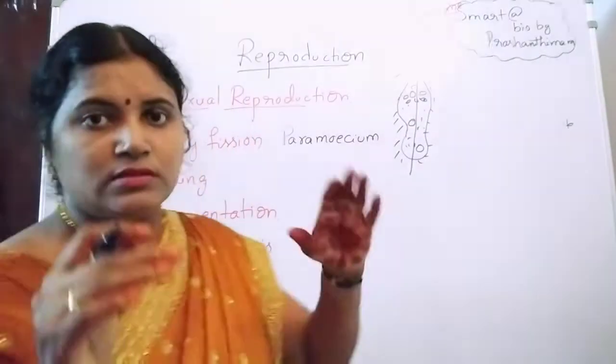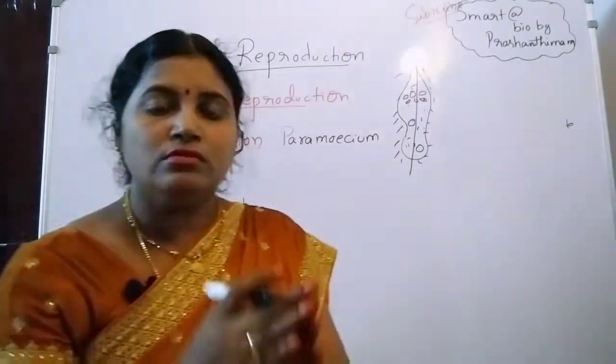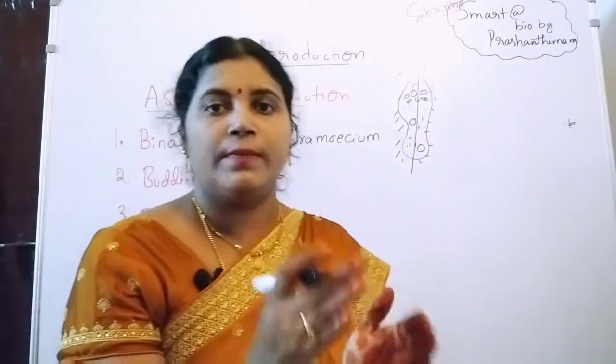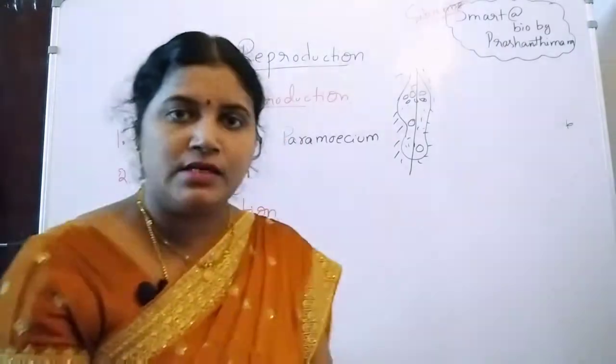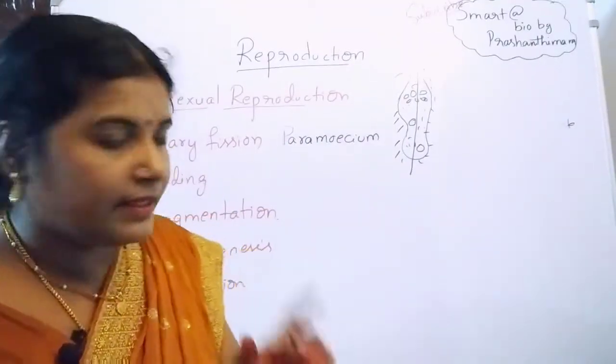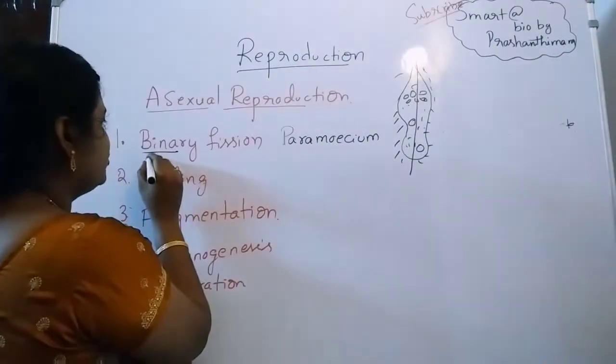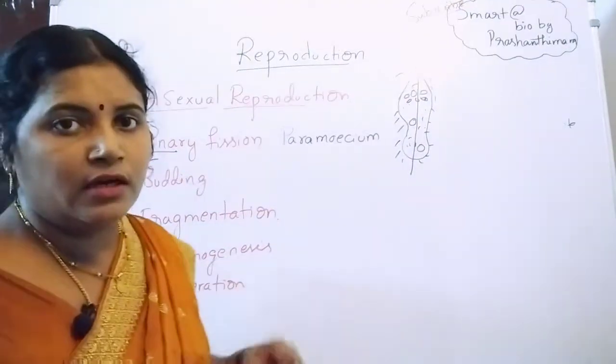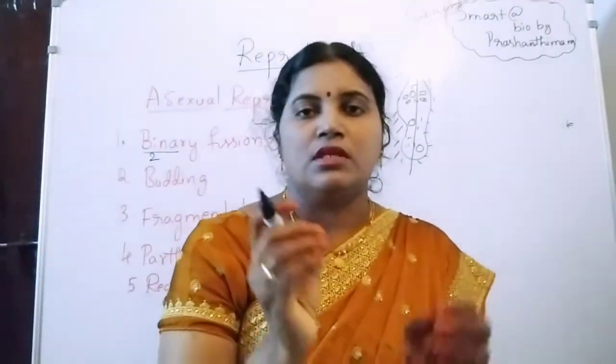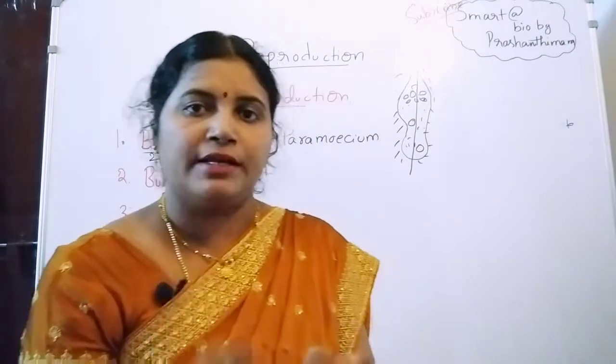So this paramecium is going to divide into 2 equal parts, split into 2 equal parts, right? That's why it is binary fission. Bi means 2. The single parent organism is involved in the binary fission.